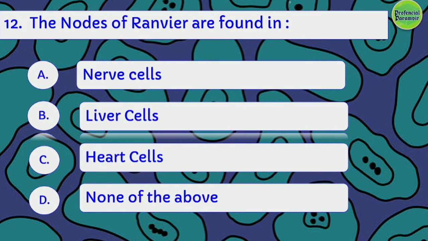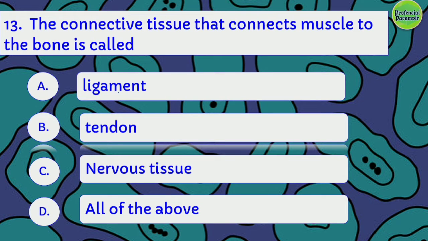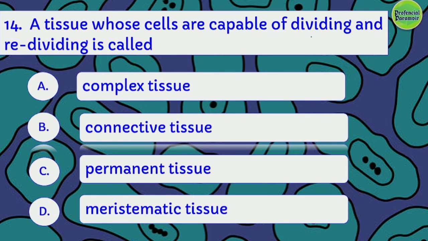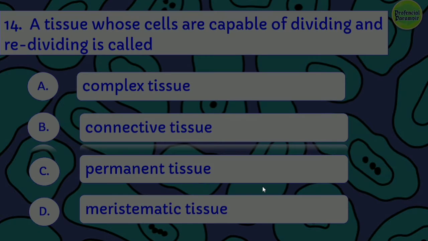The nodes of Ranvier are found in nerve cells, liver cells, or heart cells. It's found in nerve cells. The connective tissue that connects muscle to the bone is ligament, tendon, nervous tissue, or all of the above. The right answer is tendon. Here is the 14th one. A tissue whose cells are capable of dividing and redividing is called complex tissue, connective tissue, permanent tissue, or meristematic tissue. The right answer is meristematic tissue.